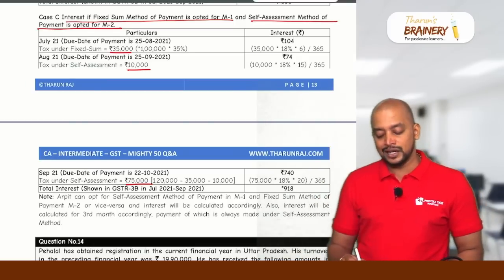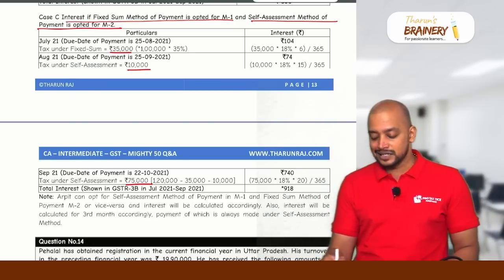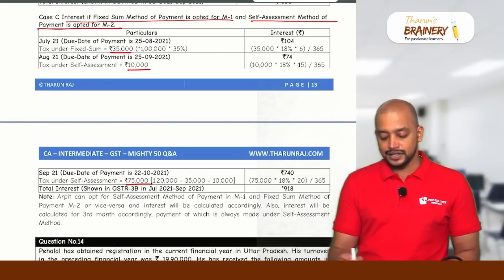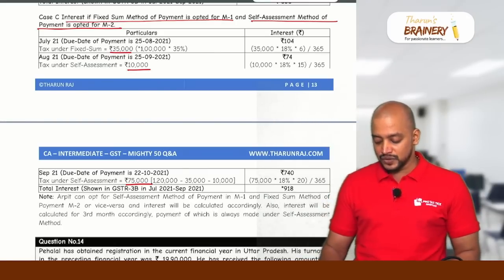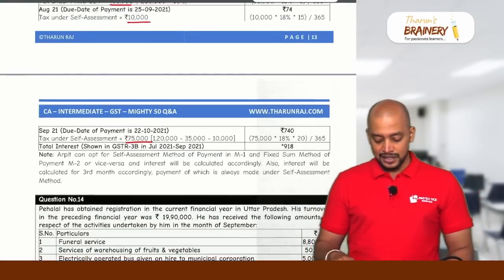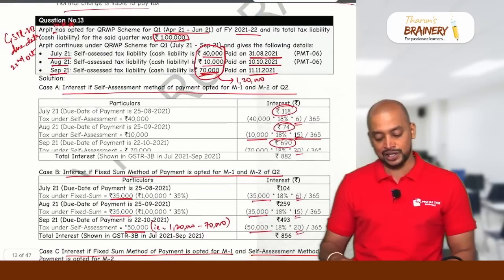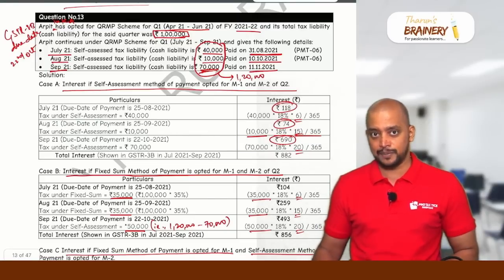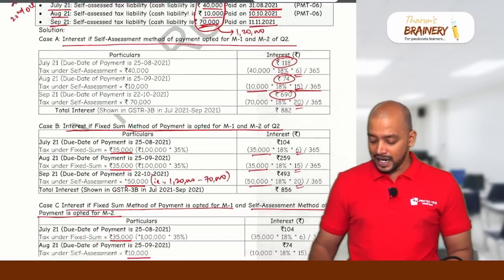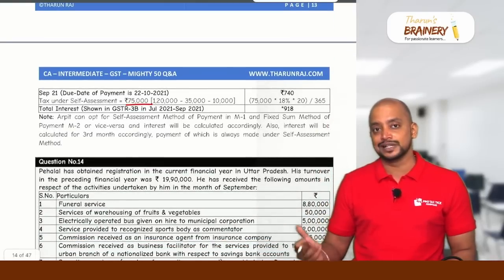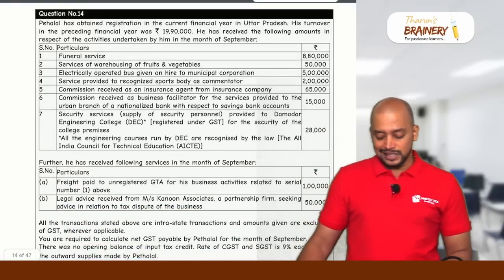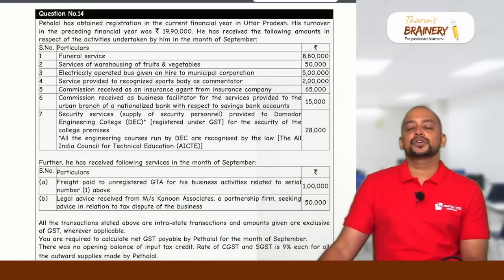Now for month 1, interest will be 6 days on 35,000. Month 2 interest will be for 15 days on 10,000. Month 3 interest will be on 75,000 for 20 days. So this is how they may test a question on interest computation under QRMP scheme. So that's why I just created this question, and any situation, any case may be tested in exam.